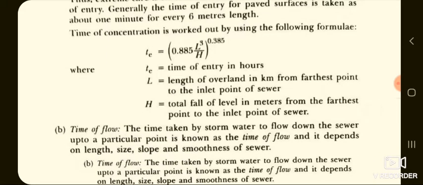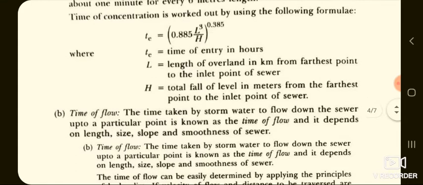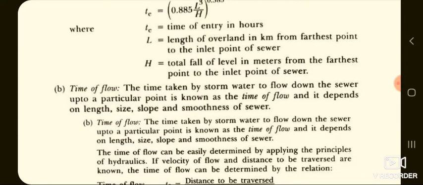The time of concentration is worked out by using the following formula. So this is also empirical in nature. That is Tc is equal to 0.885 (L cubed divided by H) whole raised to 0.385, where Tc is time of entry in hours, L is length of overland flow in kilometers from the farthest point to the inlet point of sewer, and capital H is the total fall of level in meters from the farthest point to the inlet point of sewer.